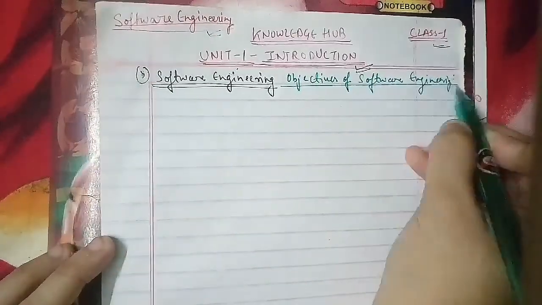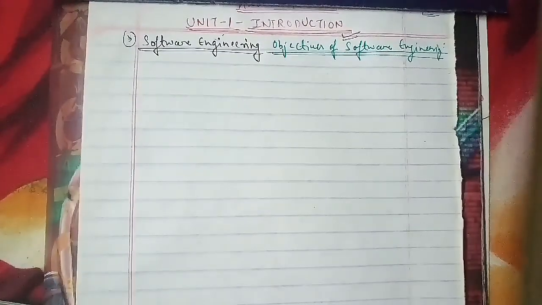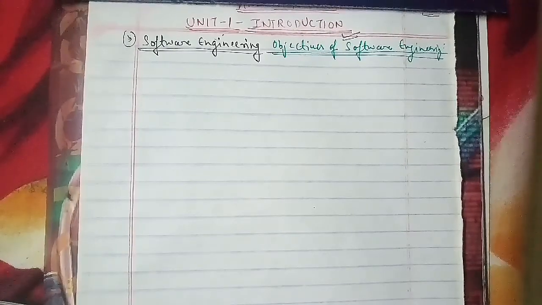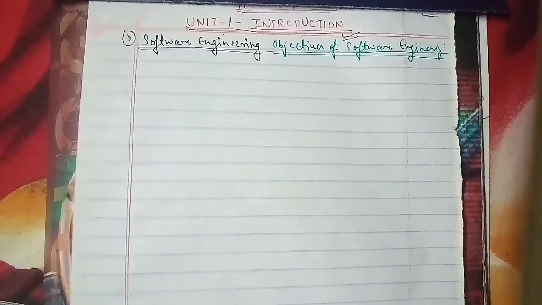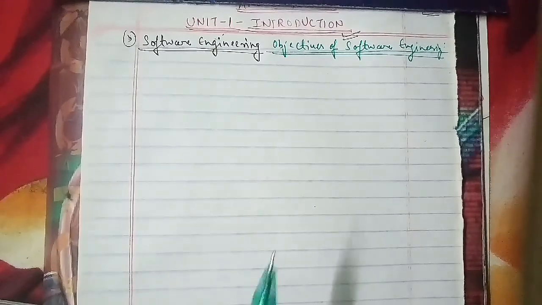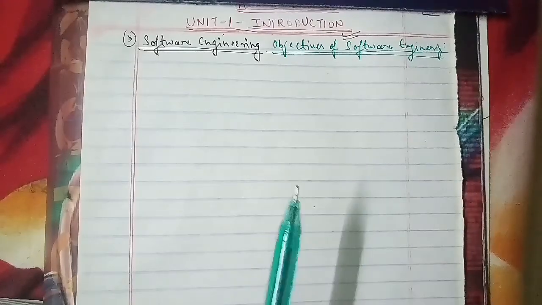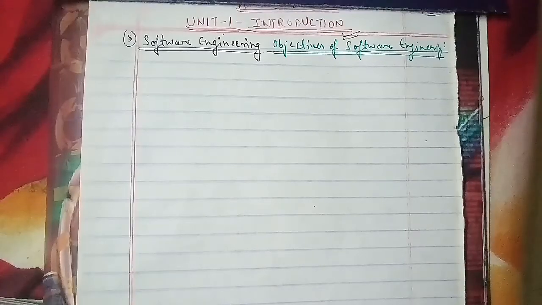There are many objectives in terms of software engineering. While developing the software, the following are the common objectives, and we will deal with them one by one.